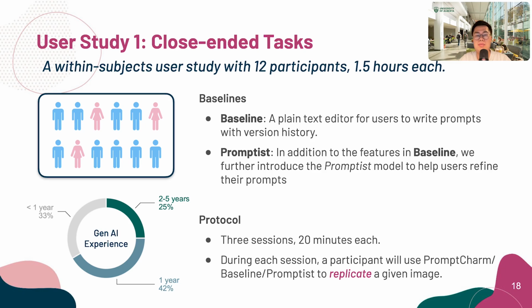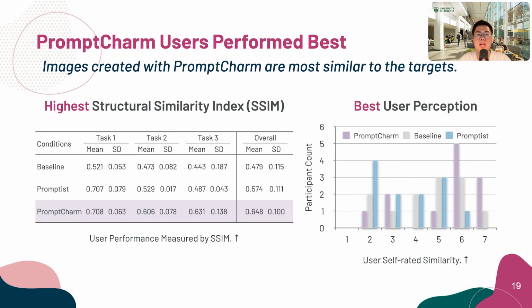We found that PromptCharm users achieved significantly better performance according to both objective and subjective metrics compared with 2 baseline users. On the left-hand side, we use the structure similarity index to directly compare the user-generated images with the targets. On the right-hand side, we ask the participants to self-rate their creation similarity compared to the targets.